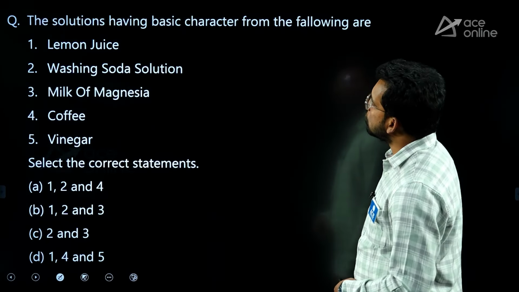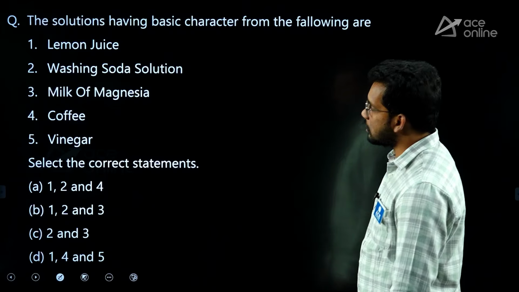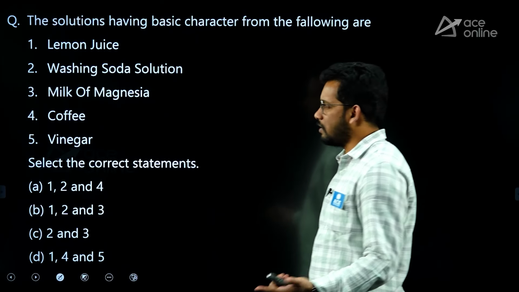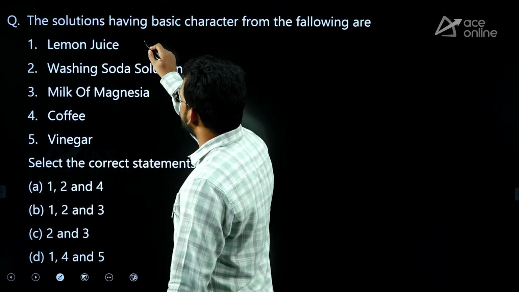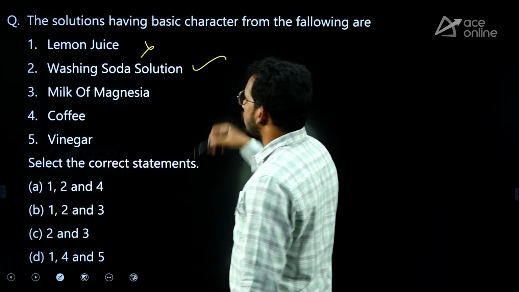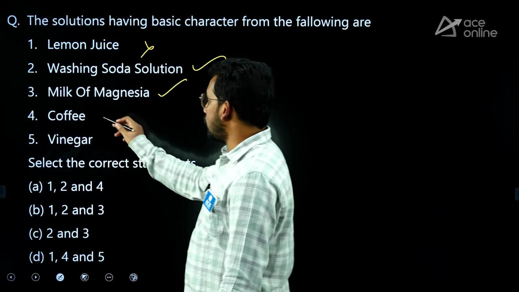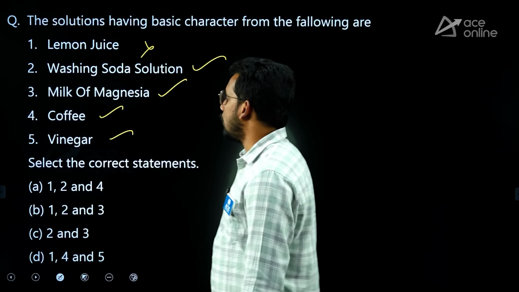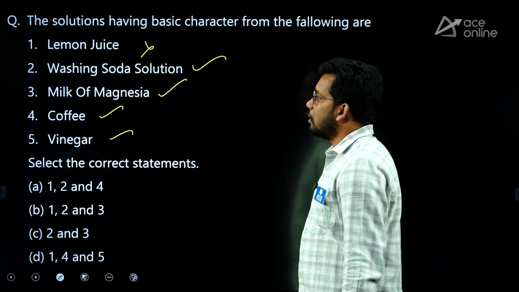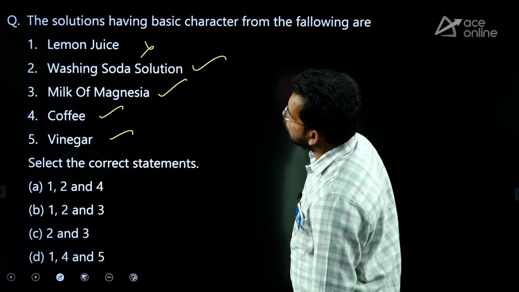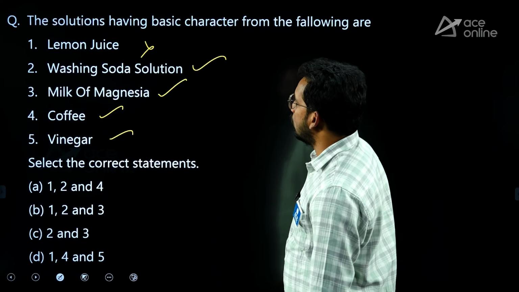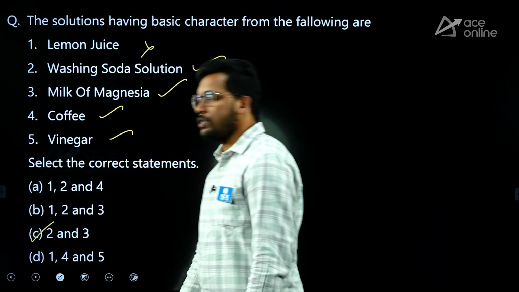Next, the solutions having basic character from the following. So, basically they are asking acidic or basic, very simple question, let's see. Lemon juice acidic, washing soda is basic, milk of magnesia is also basic, coffee is acidic and vinegar is also acidic. So, they are asking the solutions having basic character, 2 and 3 correct. So, C is the answer.